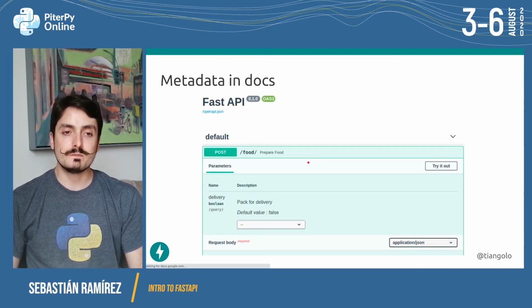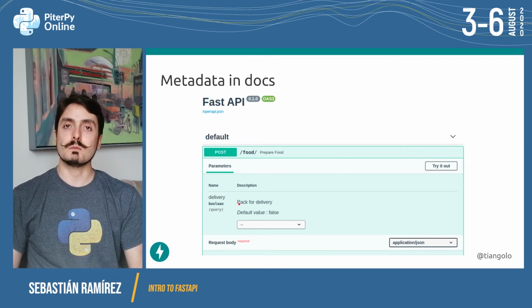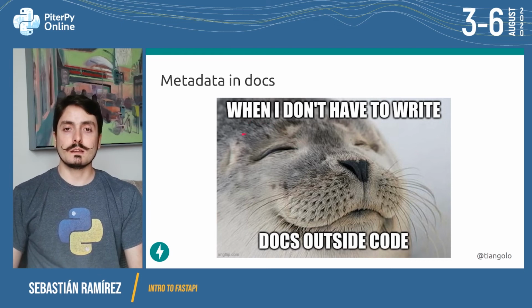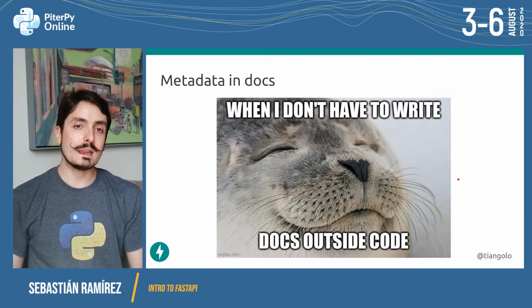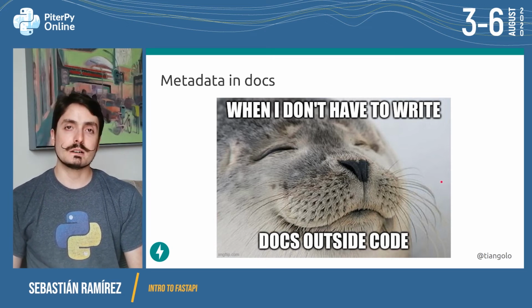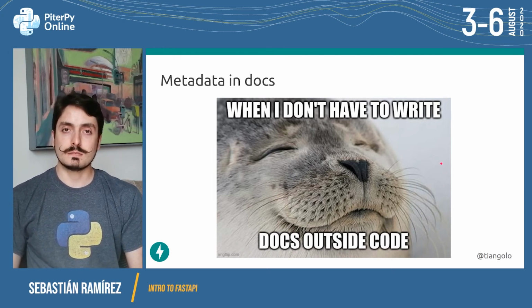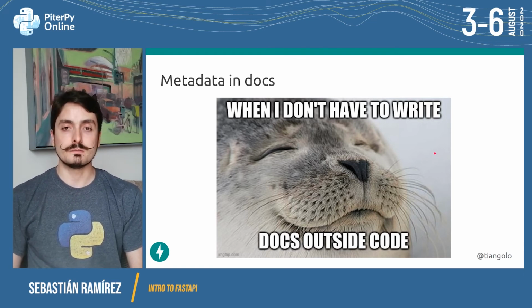And if we go to the documentation, we're going to see that we still have the delivery, it's still a Boolean, it's in the query, and it still has the default value of false. But now we also have the extra documentation, the extra metadata of pack for delivery. So you no longer have to keep writing documentation outside of the code. You don't have to keep a wiki explaining how the API works, or a shared document that gets obsolete very quickly, and fight with other teams that are complaining that your API is not working correctly because you updated it, because everything is going to be up to date and in sync automatically from your code.